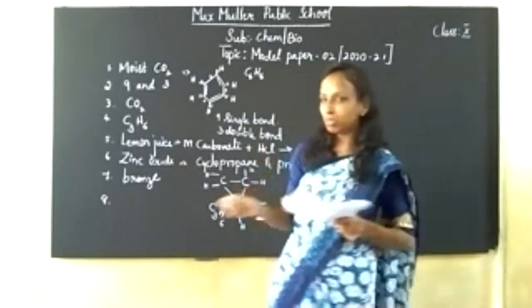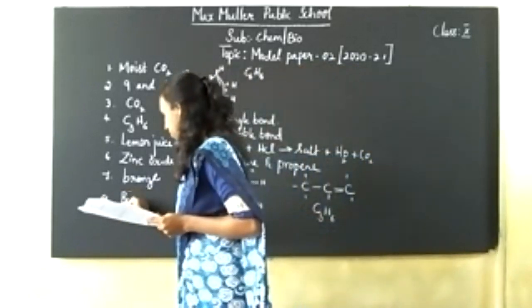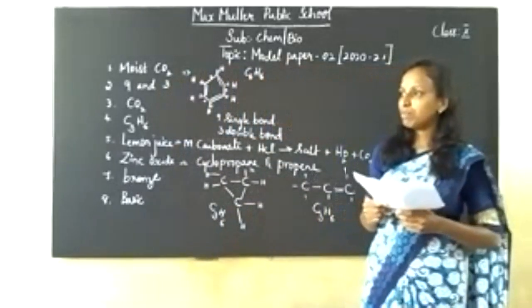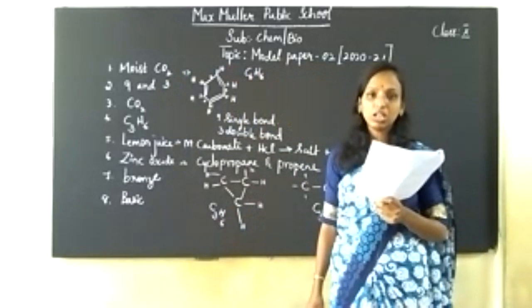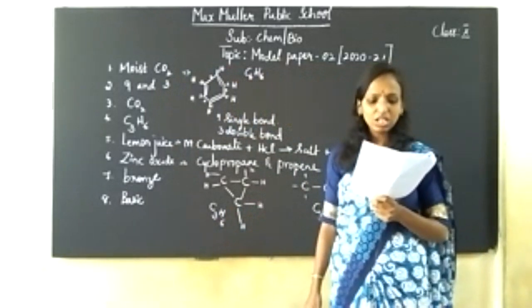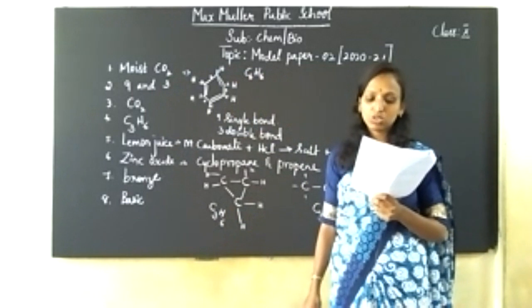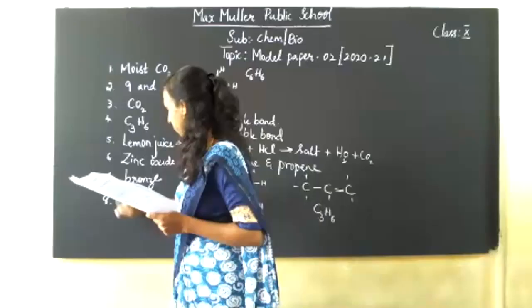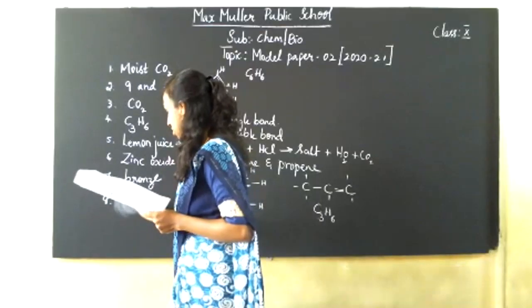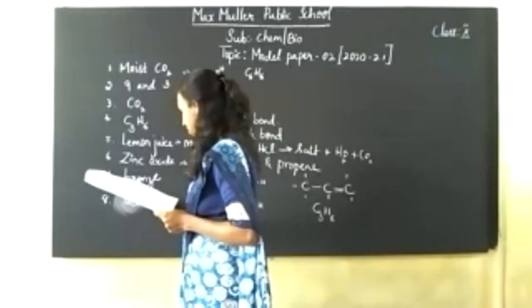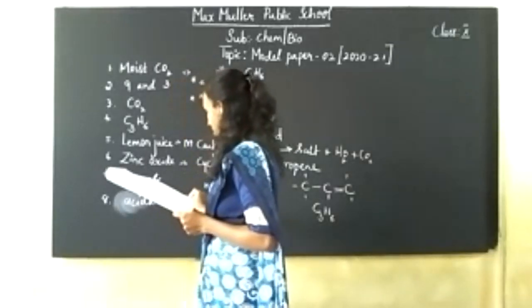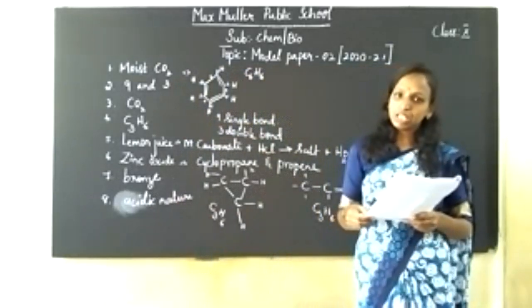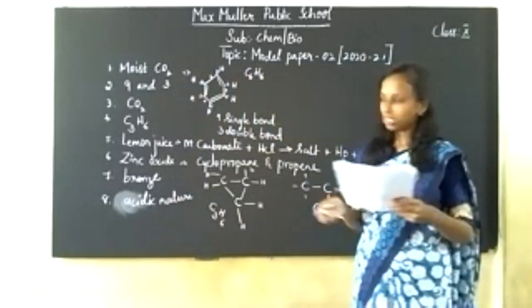So carbon dioxide is a non-metallic oxide, so it is acidic in nature, children. In your property, metallic oxides will be basic in nature, non-metallic oxides will be acidic in nature.